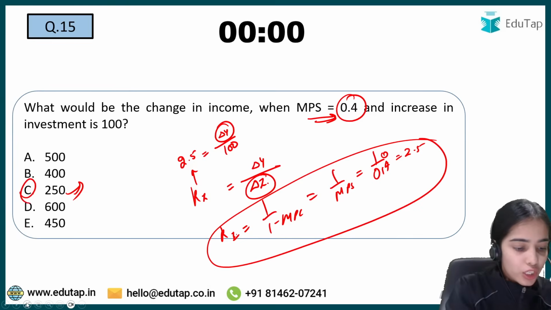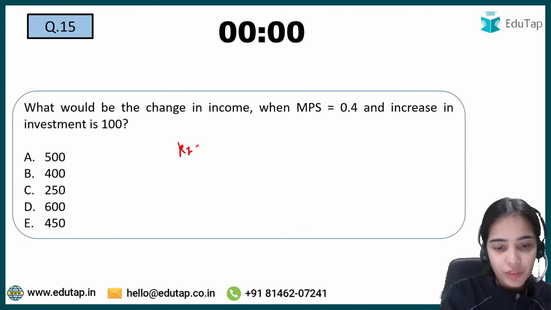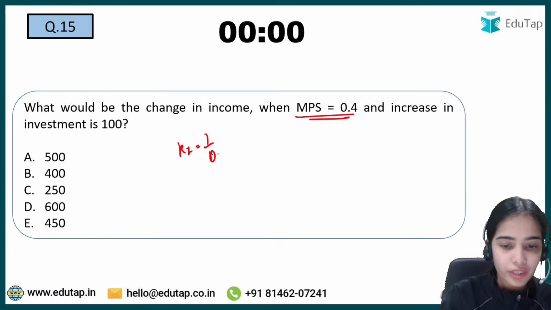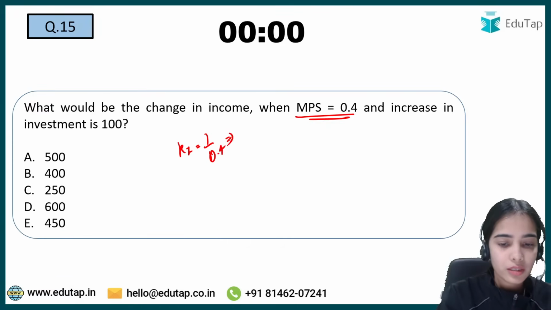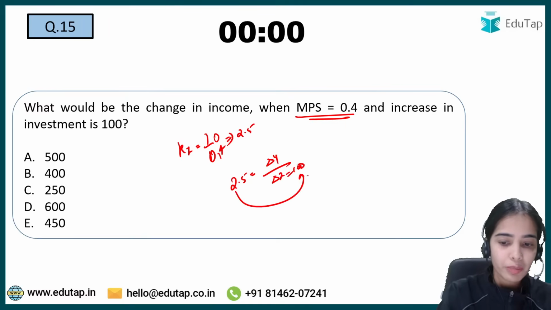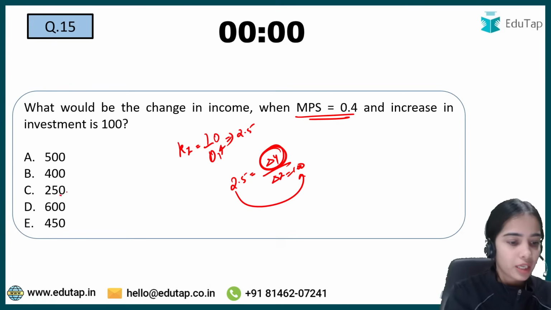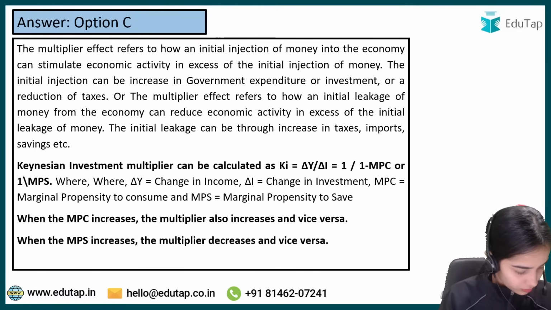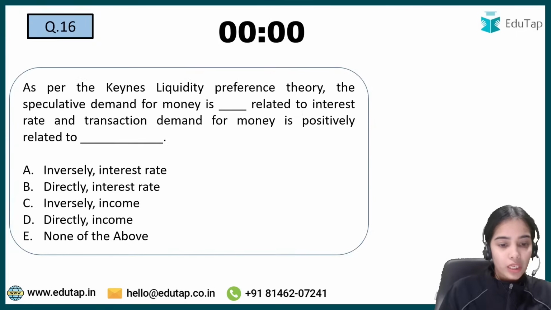So you have to calculate the investment multiplier. That is 1 upon MPS, that is 0.4, which is 2.5. So the investment multiplier is 2.5. That shows that with the change in investment of 100, there is a change in income: 100 multiplied by 2.5, that is change in income 250. Chalo. So C is the answer here.